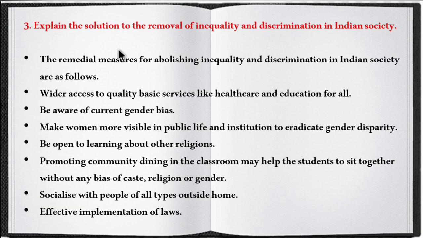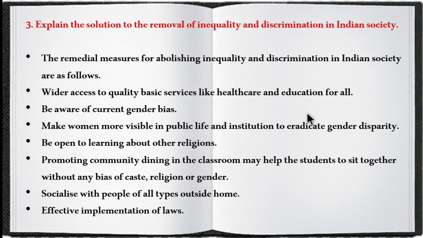So next is, explain the solution for the removal of inequality and discrimination in Indian society. You can explain any 4 or 5 points. The remedial measures for abolishing inequality and discrimination in Indian society are as follows. First one is education and healthcare to all. Next is removing gender bias. Third one is make women more visible in every department. Be open to learn about other religions. Promoting community dining in school. Then socialize with people of other religions. Effective implementation of laws. So children, these are all the remedial measures for removing inequality and discrimination in a society.